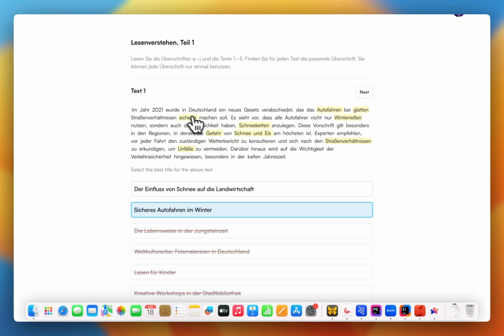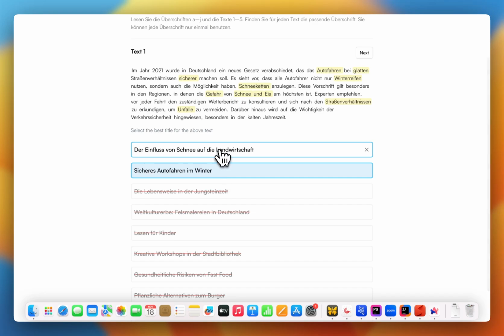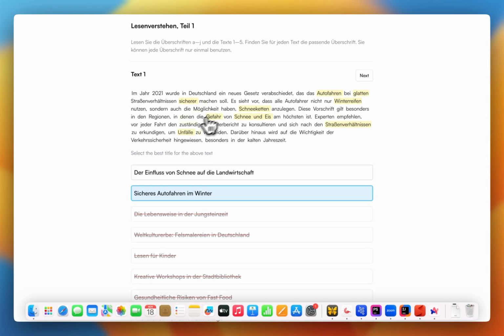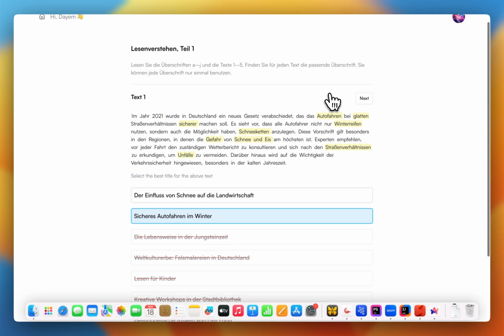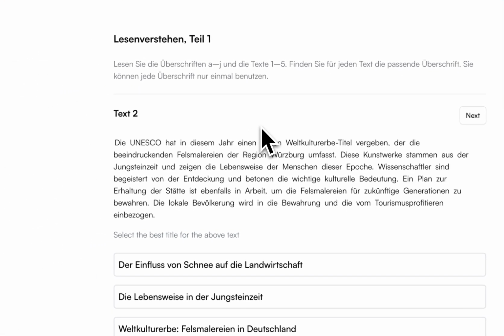You read the paragraph and match the keywords to quickly eliminate obviously wrong choices, and you're left with the 2 possible titles. And then you use some understanding of the paragraph to pick the correct title from those. So we can go to the next text and then follow the same process.